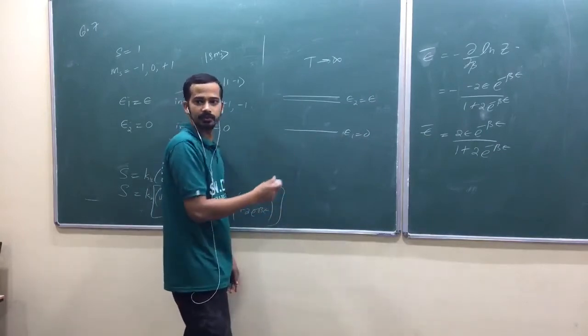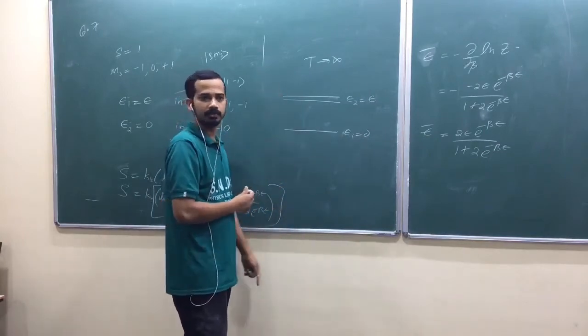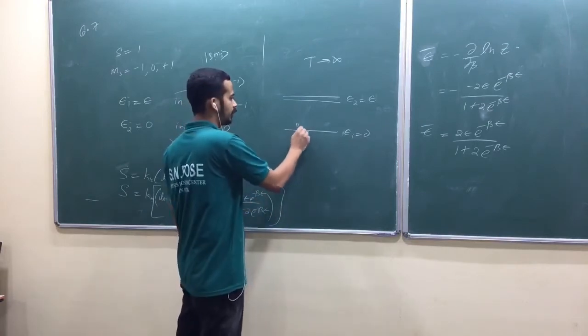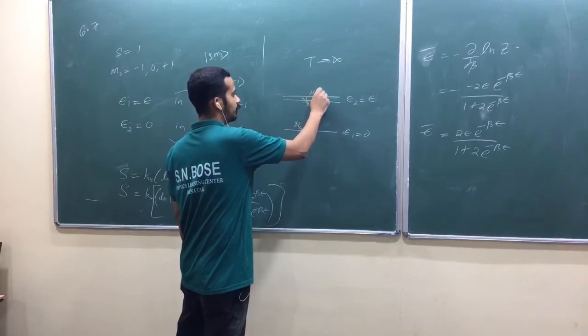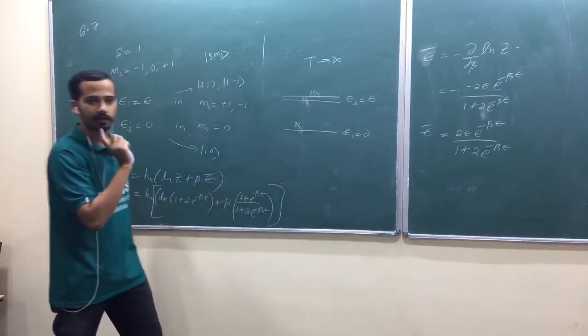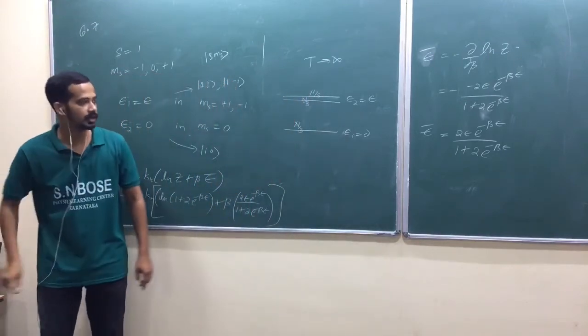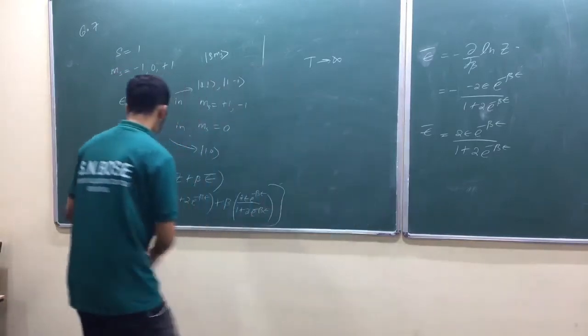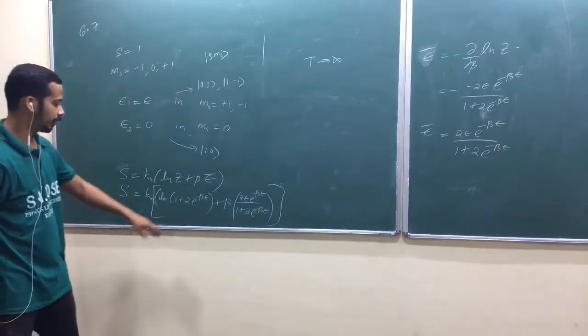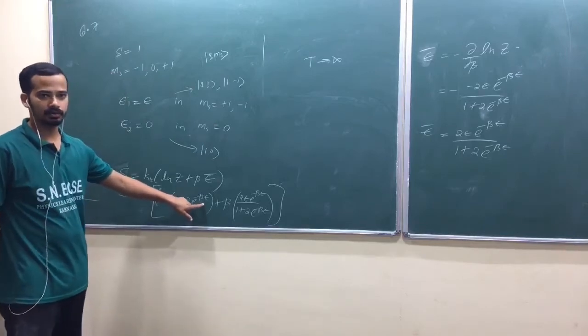Very high temperature. We have seen entropy, maximizing entropy, isn't it? N by 3, N by 3, N by 3. That's what I expect. I'm expecting that one. Okay, we shall see that one anyway. By just doing this one, we shall see that one. Wait a second. When T tends to infinity, yeah, I got it. Beta tends to 0, isn't it?